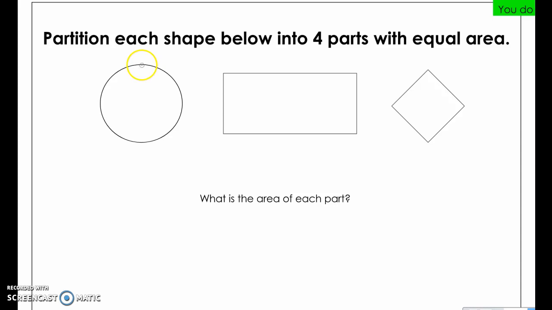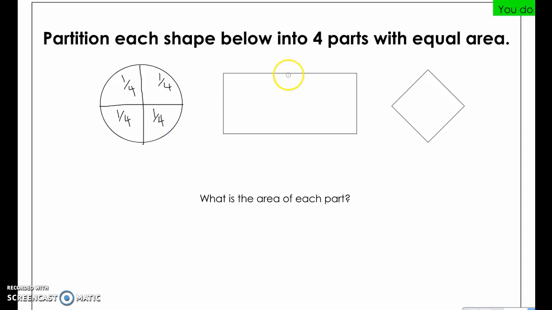So instead, I'm going to break it up kind of like a plus symbol. I'm going to draw a line down the center, and then a line straight across. And I'm going to label each section as 1/4 of the whole. So the area of each section is 1/4.